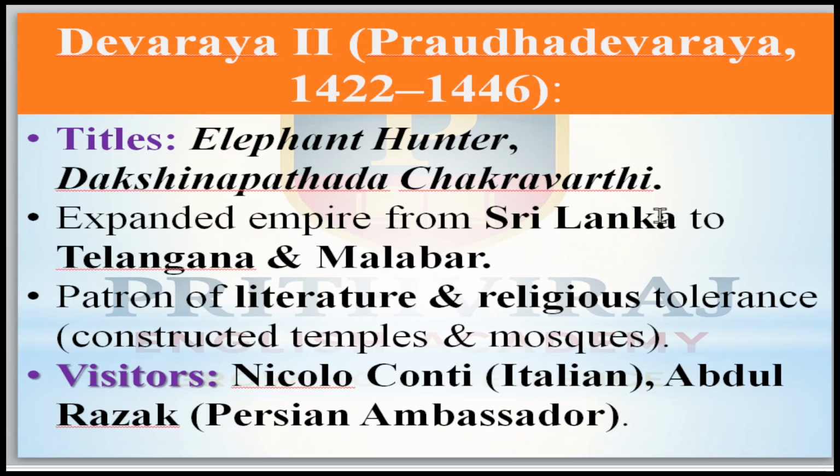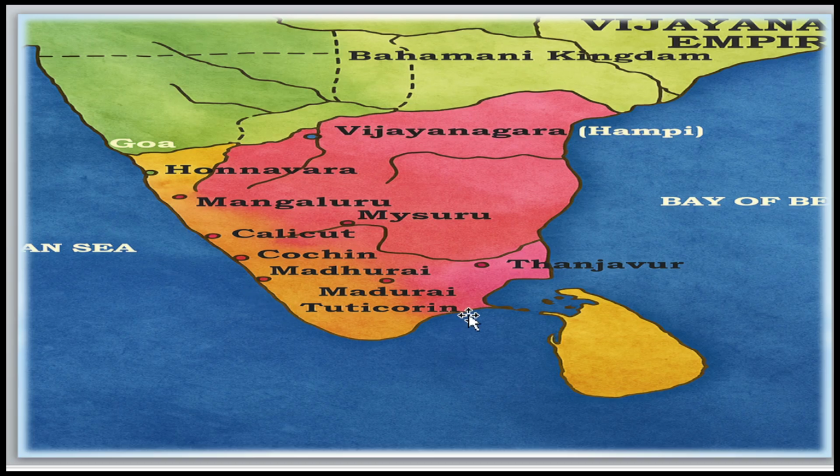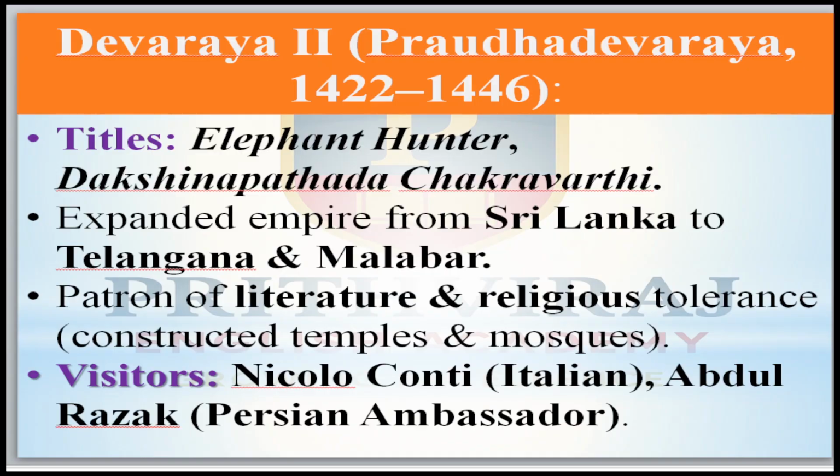He expanded the empire from Sri Lanka to Telangana and Malabar. Sri Lanka was also under his control. Malabar means Kerala, Calicut, Cochin. This area was under his control, along with Telangana. He gave more priority to literature and religious tolerance.